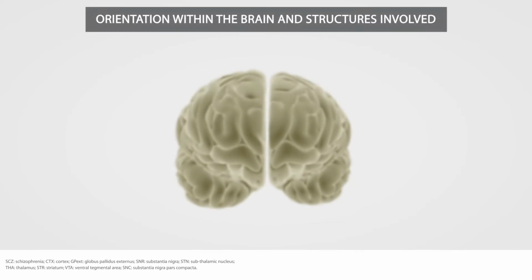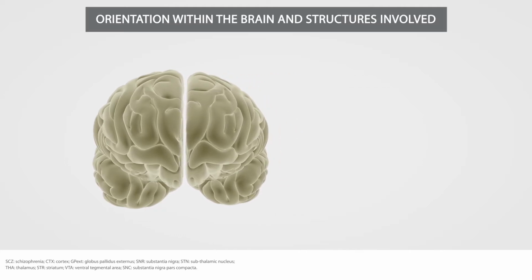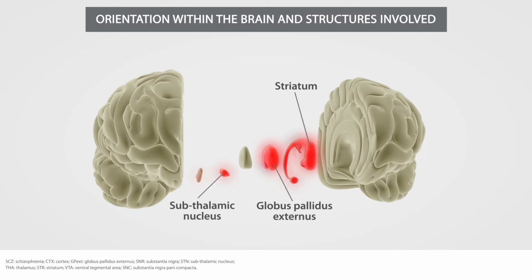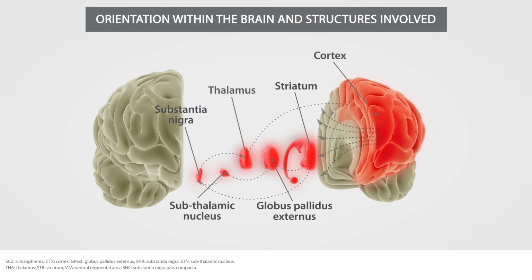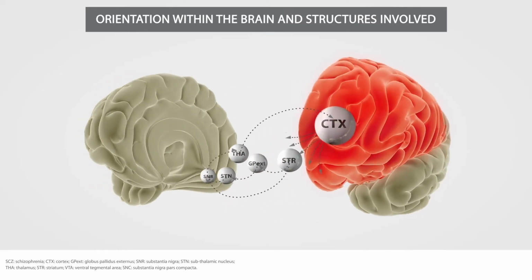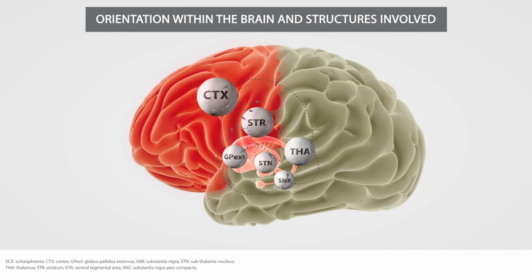Here, the focus will be on the corticostriatal thalamic circuitry, containing specific interlinked brain areas thought to be involved in the pathophysiology of schizophrenia. These areas include the striatum, the globus pallidus externus, the subthalamic nucleus, the substantia nigra, the thalamus, and the cortex. Each region within this circuitry is connected to another via inhibitory GABAergic or excitatory glutamatergic pathways.